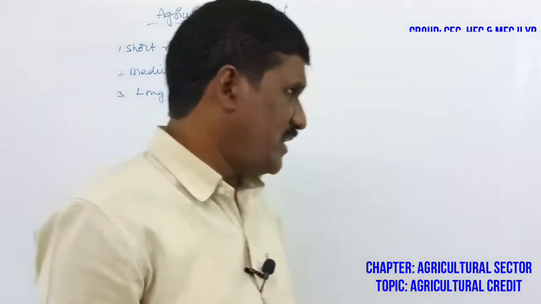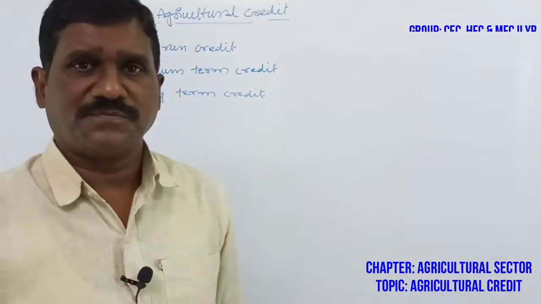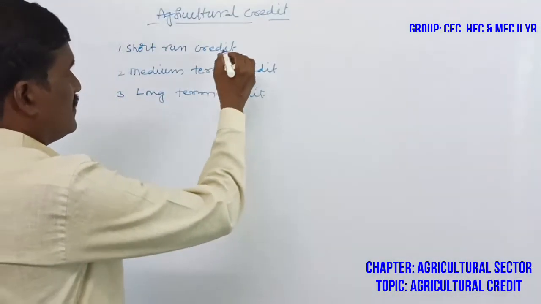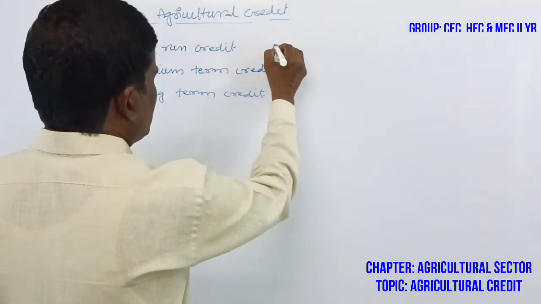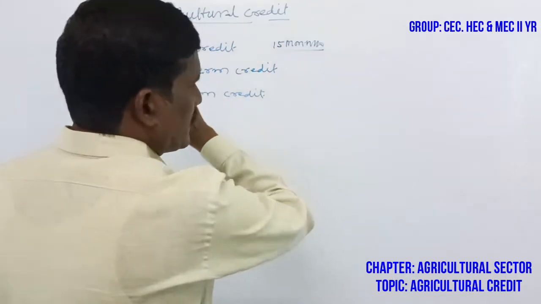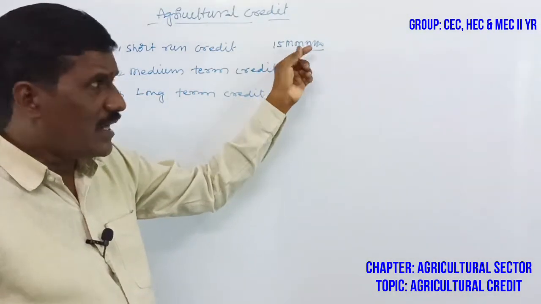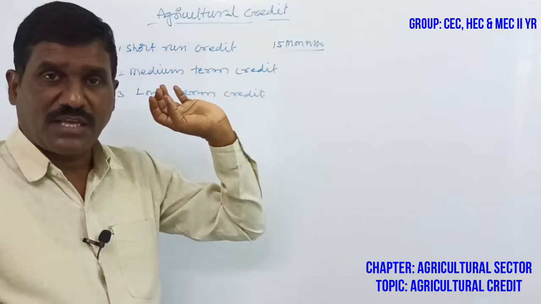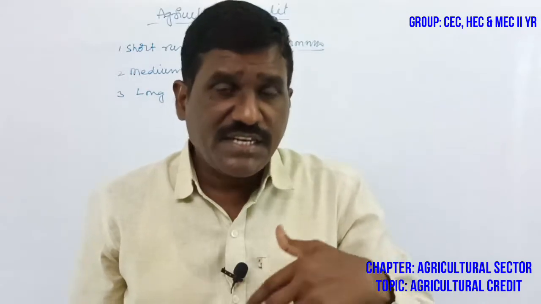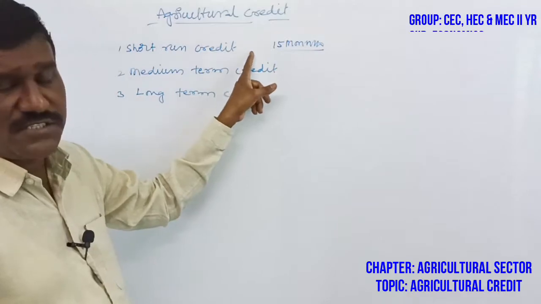First of all, short run or short term credit facilities. The agriculture sector needs short term facilities, meaning loans not exceeding 15 months. Loans that farmers get for not exceeding 15 months are called short term or short run credit facilities.